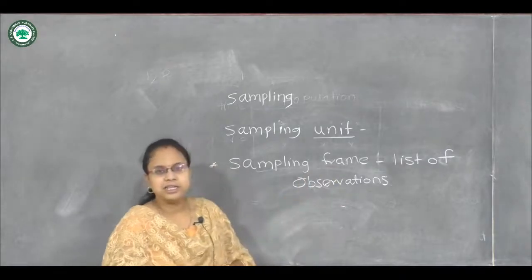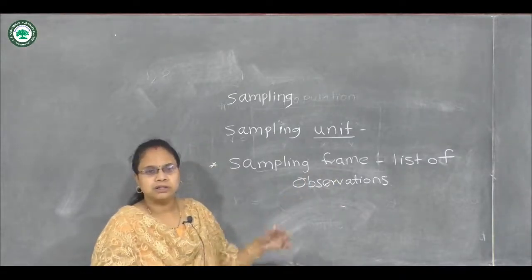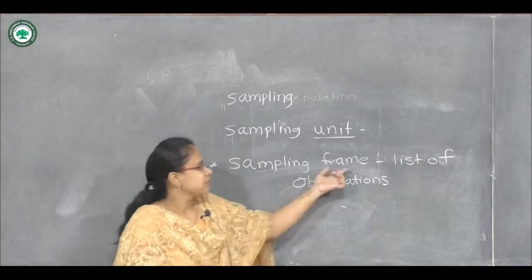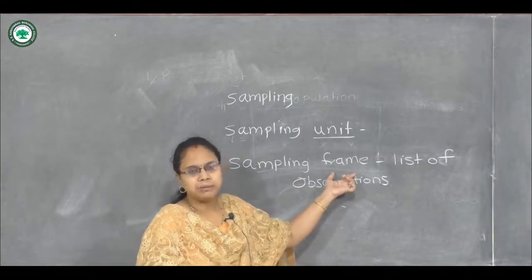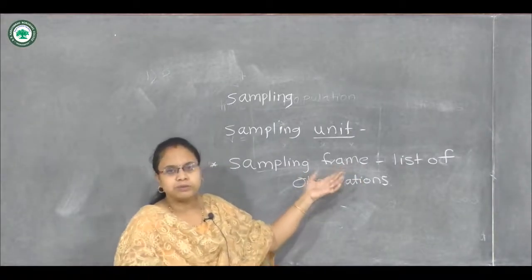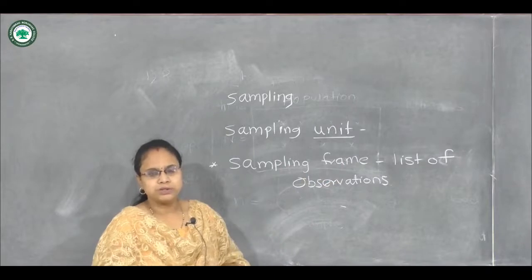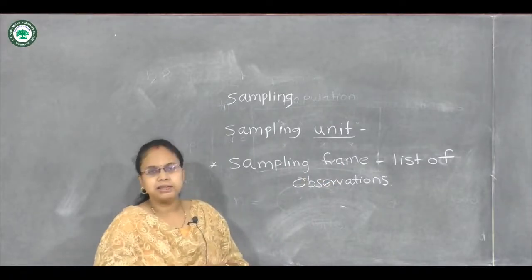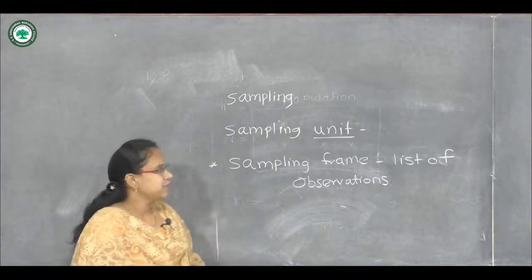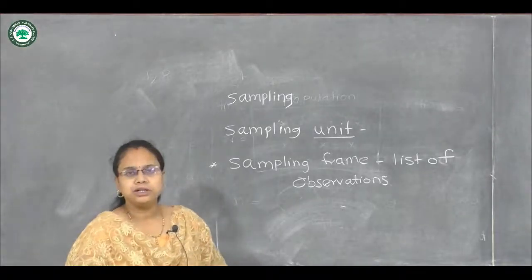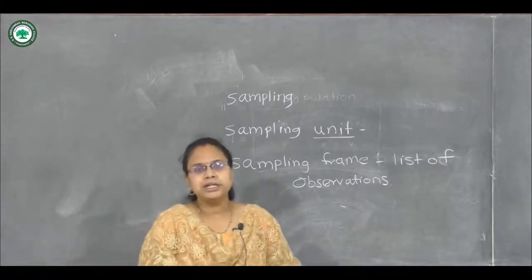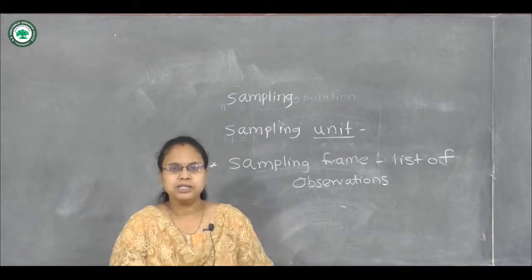Or in any industry, for the production of any object or any unit, the sampling frame is available to them. So we can take the sampling frame from them, that is the number of lots produced, etc., and then we can go to the sampling. So these are the points, sampling unit and sampling frame, related to the sampling method. There are many types of doing sampling. Let's see them one by one.